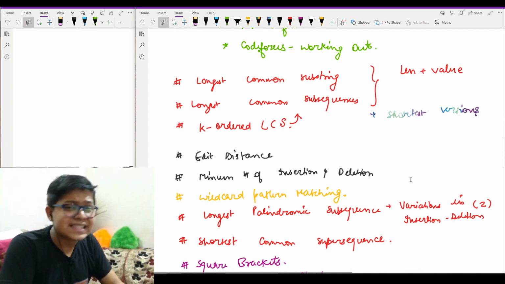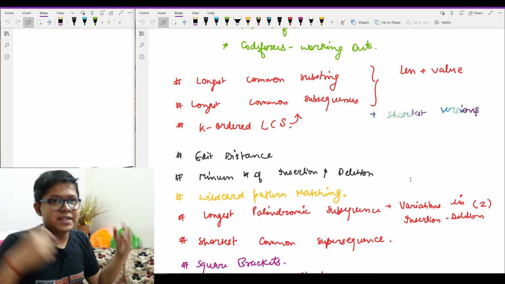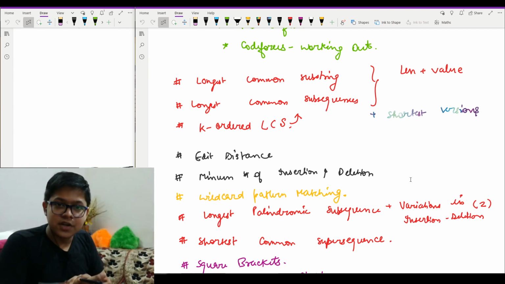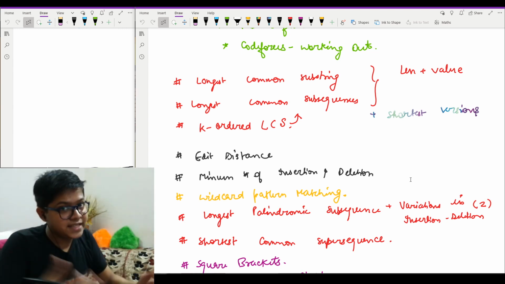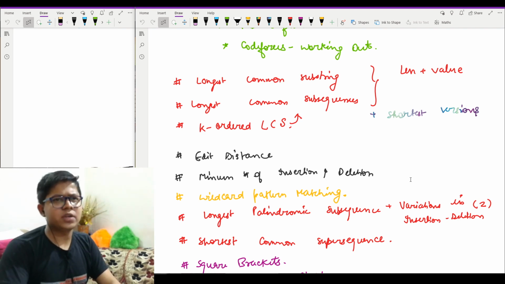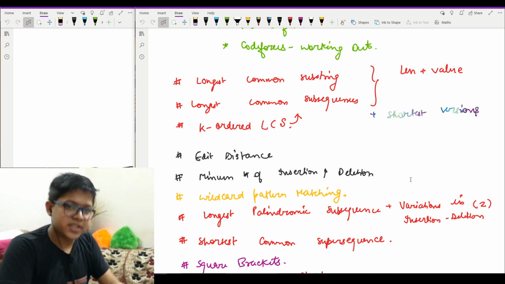Longest common substring, longest common subsequence, their length, their values, which means that we will find the length. And in the LCS version, we will find what is the actual LCS which you obtained. Then we have the k-ordered LCS as well, which means that I can do only k number of modifications. Then their shortest version as well, which means shortest common subsequence.